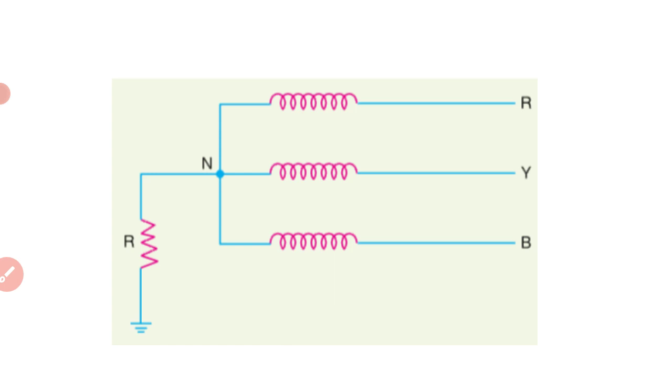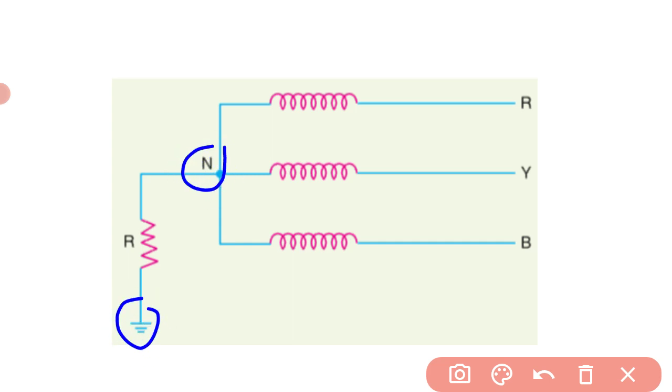You can see here, earlier, in the case of solid grounding, there is no element introduced. Here, between neutral and ground, a resistance is introduced. This is the line R, Y, B. The functioning will be the same as whatever explanation I have done in the previous one.